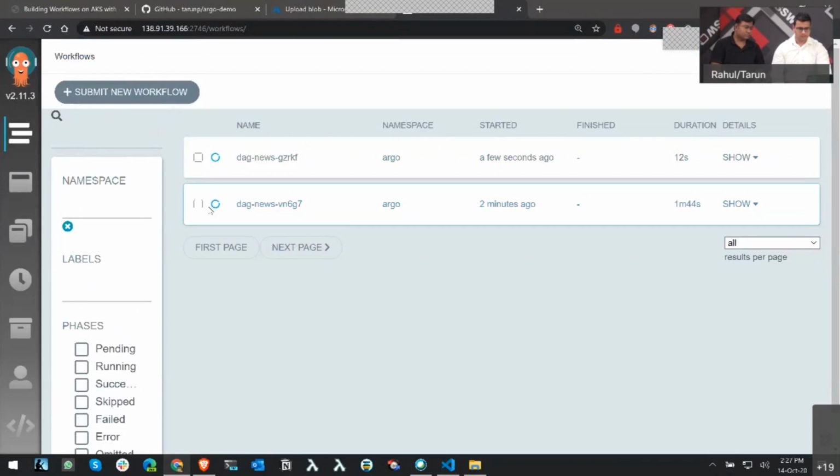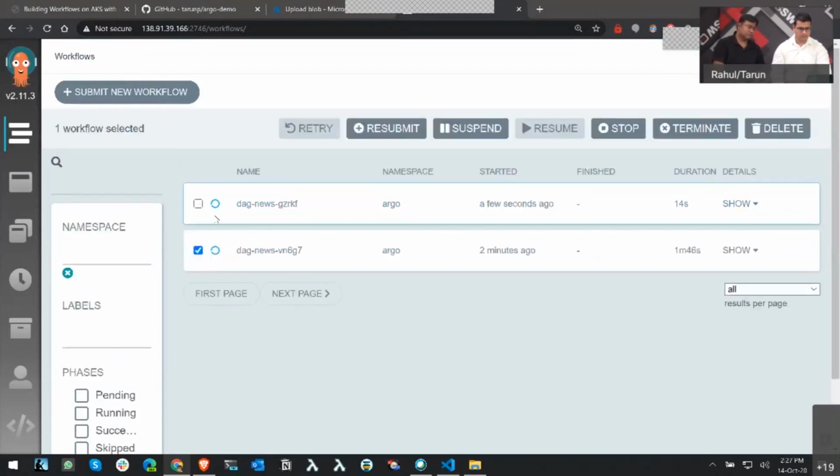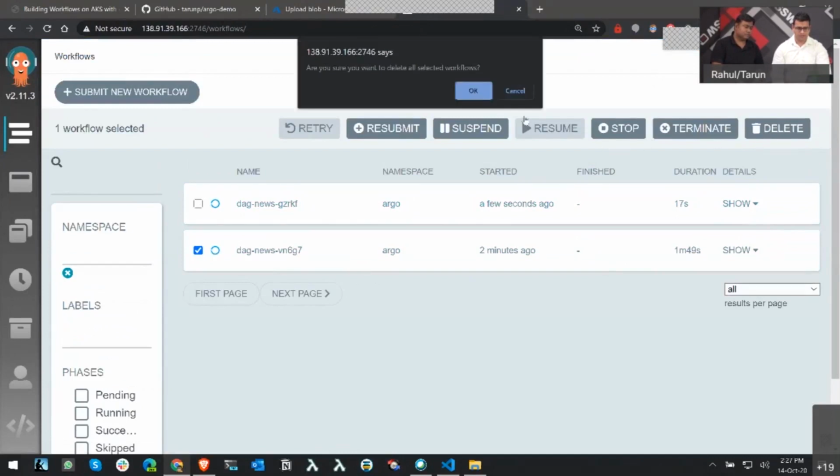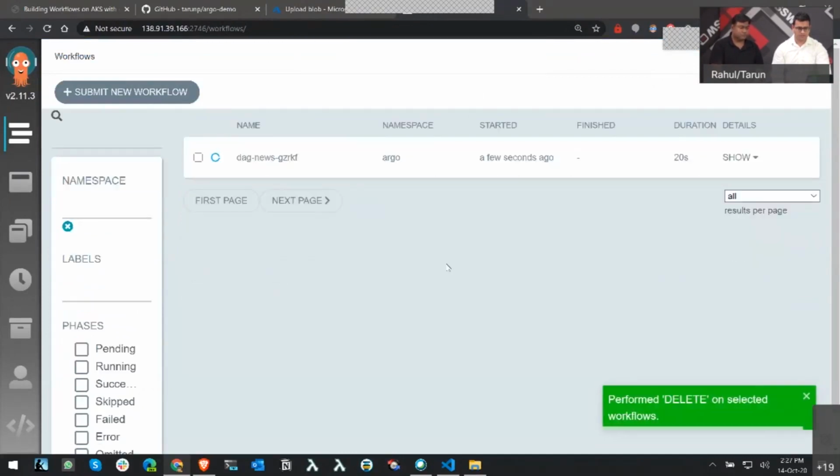I think there are two of them running at the same time. We can even delete one of the workflows from here. We don't want it. This is the last one which we executed.